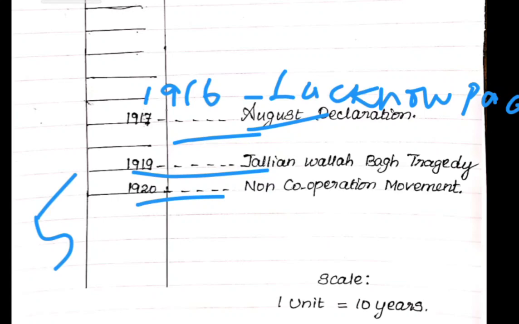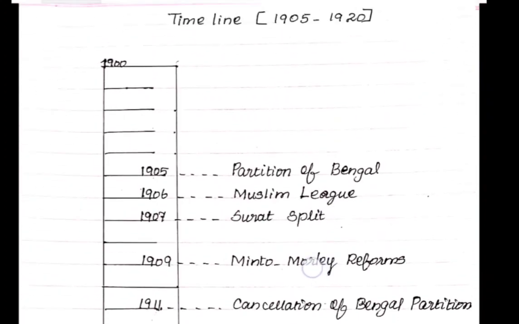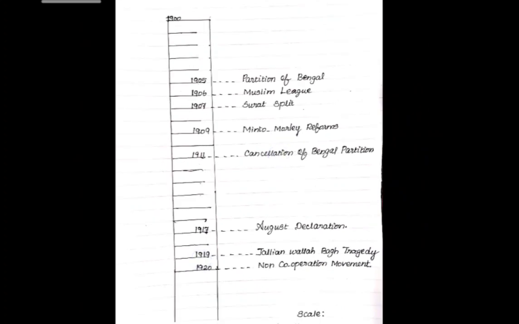If you are writing like this, it is 5 marks. Scale: 1 unit is equal to 10 years, like that mentioned. Why I had written like that is so you can understand easily. By checking my timeline, you can easily understand, children. See, the 10th line only I filled, the whole line. This is called 1 unit. So 1 unit is equal to 10 years, like that I mentioned.